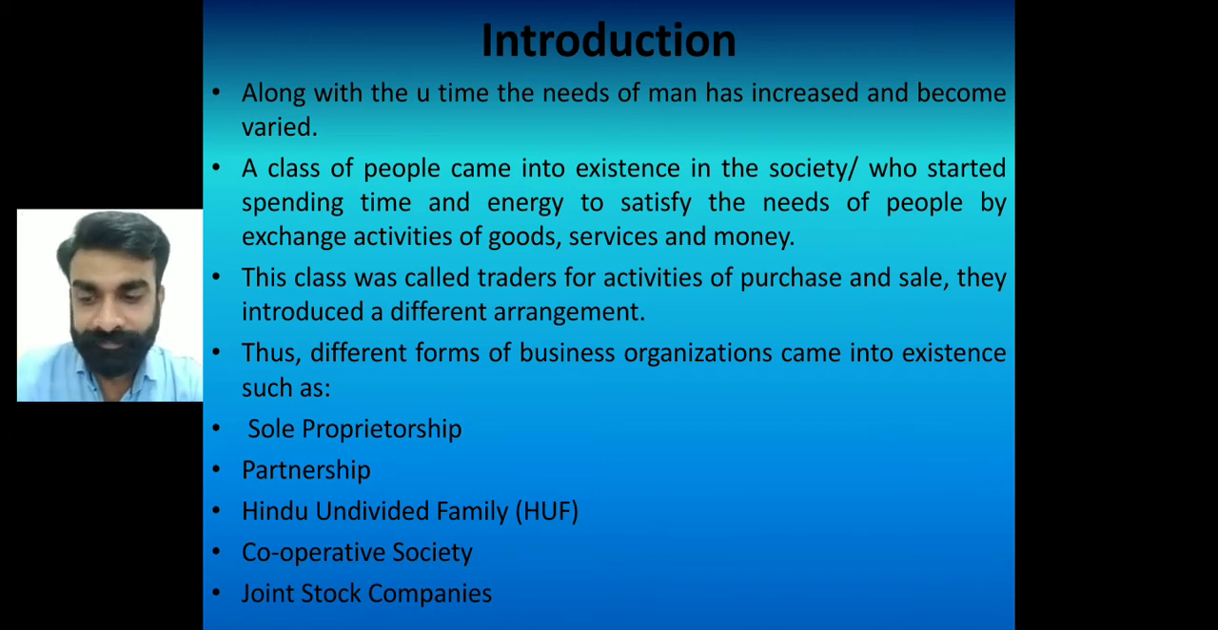So there are mainly 5 forms of business organization. Sole proprietorship, that is a single owner. Partnership, that means more than 2 people are involved in the business. HUF, that is Hindu undivided family, that is the ancestors' business, where the whole family is involved in the same business. Cooperative society, that is for the economic upliftment of a particular class of people. And joint stock companies, that we are all familiar with, like Reliance, a public company or a private company or whatever it is.